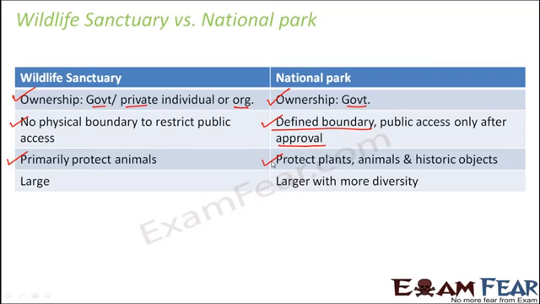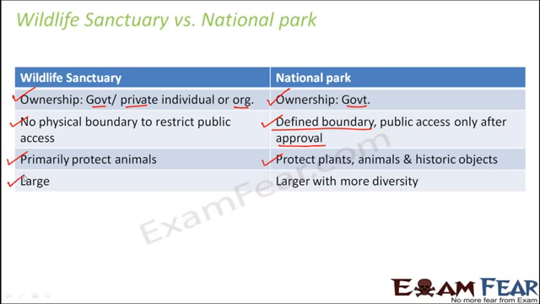Now, what kind of historic objects? For example, if you look at many national parks, they have many historic evidences, for example, rock paintings or rock shelters. These kinds of things give evidences of the prehistoric human life in the jungles. So all those objects or all those evidences are also well protected so that people can come and have a look at that. So they gain some knowledge about the history.